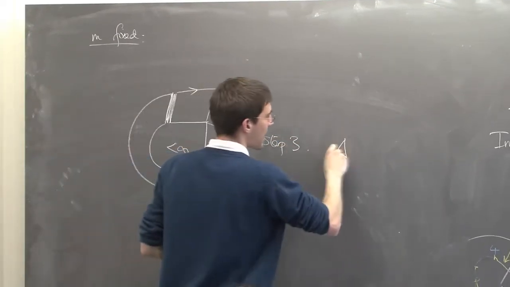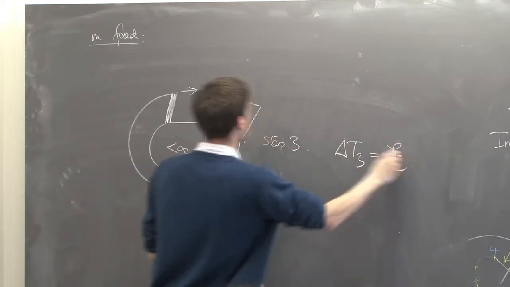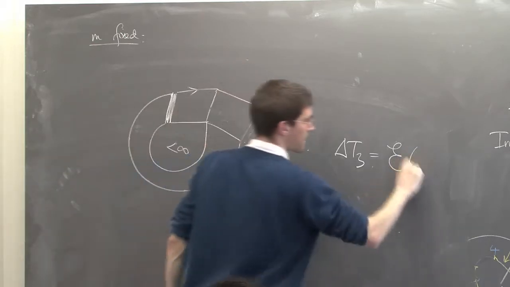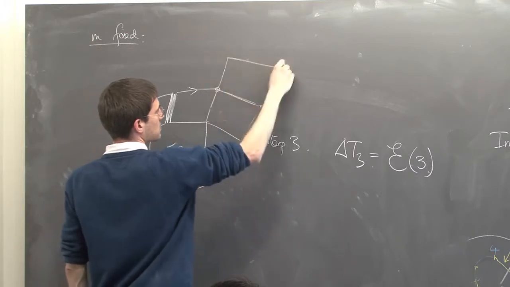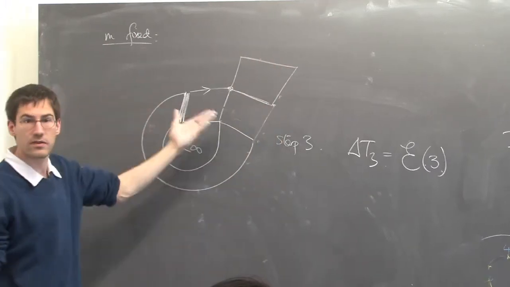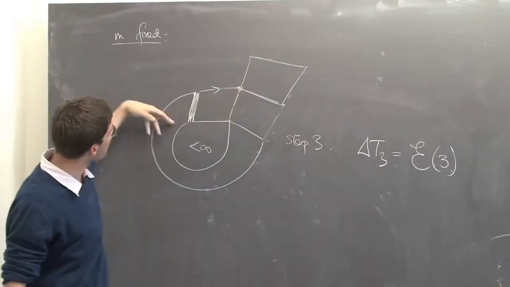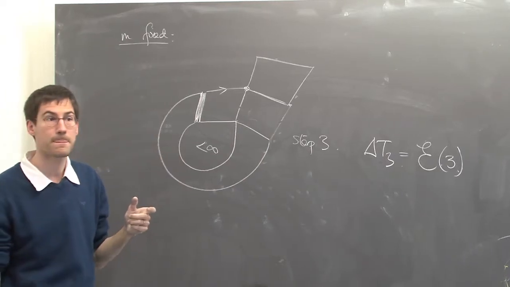Then you will have a delta T3, which is just an exponential variable of parameter the boundary length. Here it's 3. Maybe you trigger this peeling step. And so at the next stage, the increment of the time will be an exponential of parameter 4, 5, 6. Okay?